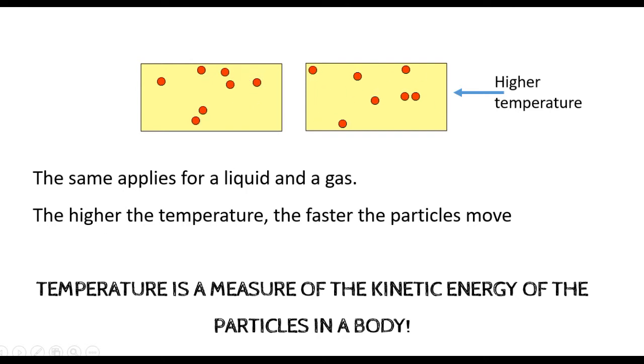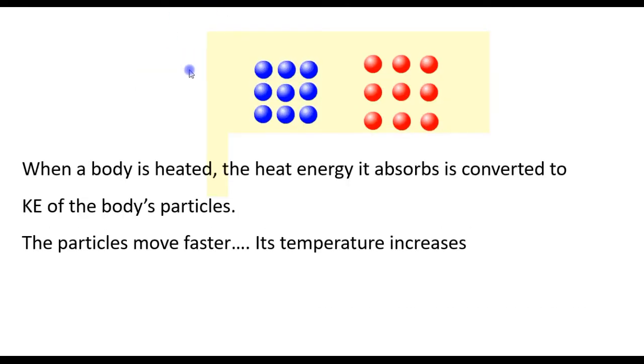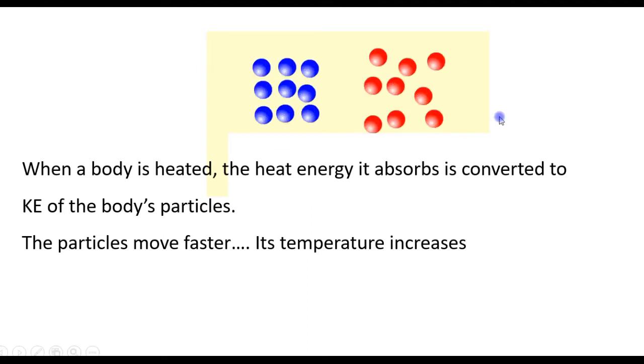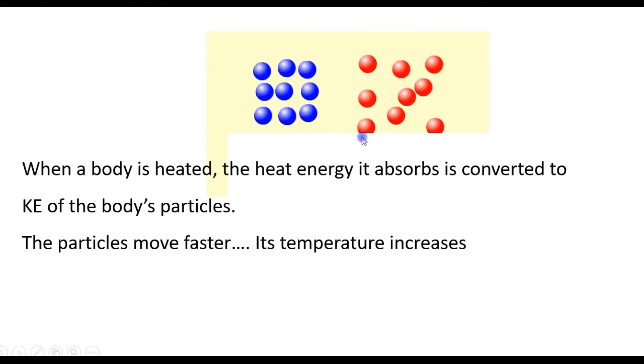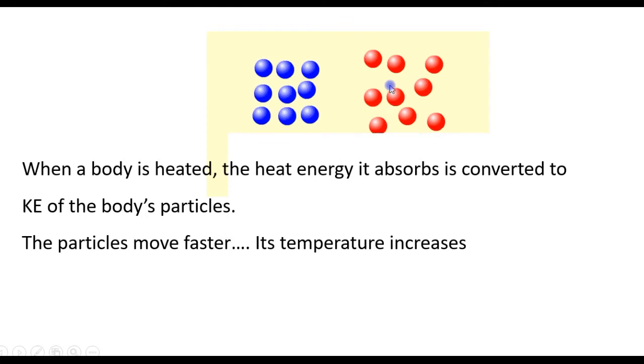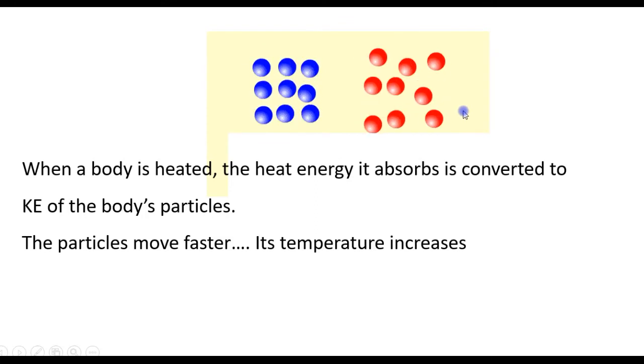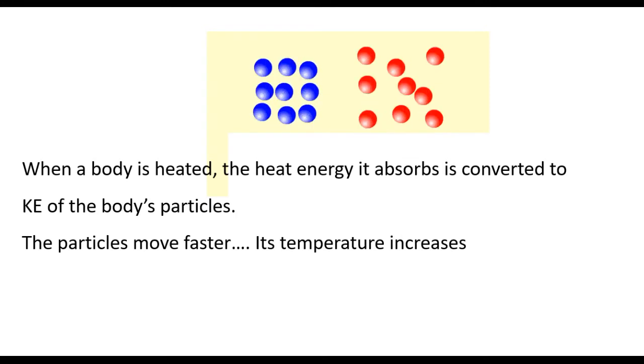Now when we look at a solid, what happens to the solid when it is heated? The particles gain energy, they move faster, and at a certain point they can have enough energy to break the bonds between them.